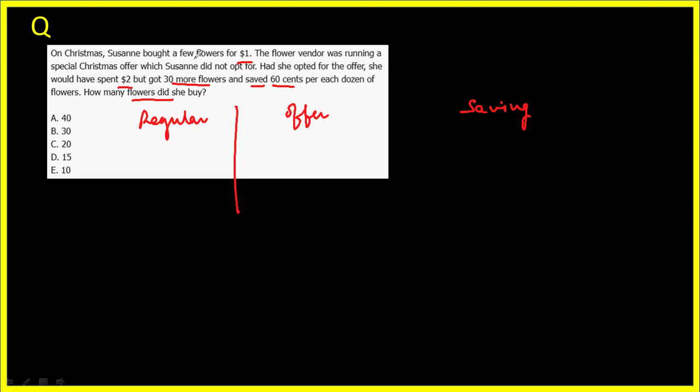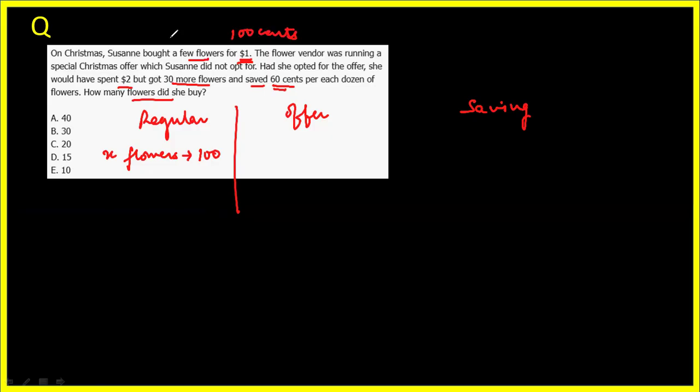If she has bought few flowers, let's say she has taken X flowers. So can we say that X flowers she would have bought at $1, that is 100 cents? Why? Because the question has cents in it. Either you convert cents to dollars or dollars to cents. So let's say $1 is 100 cents.